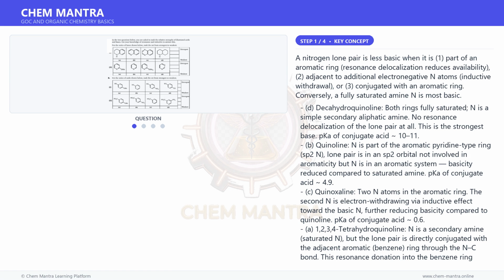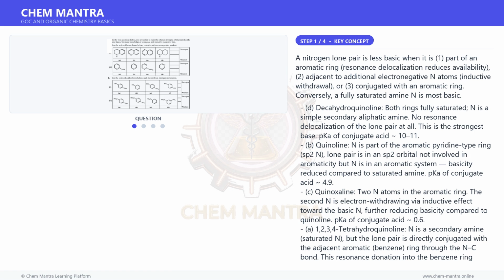B. Quinoline: N is part of the aromatic pyridine-type ring, sp2 N. The lone pair is in an sp2 orbital not involved in aromaticity, but N is in an aromatic system, so basicity is reduced compared to a saturated amine. pKa of conjugate acid ~4.9.